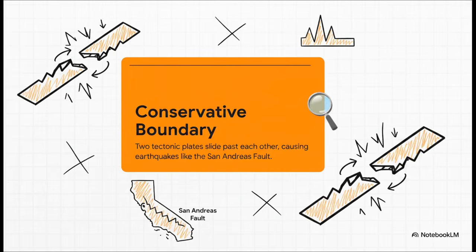All right, to wrap up hazards, we can't completely ignore tectonics. There's almost always a smaller question on plate boundaries. Our prediction here? The conservative plate boundary. This is where two tectonic plates slide right past each other, building up all this friction that triggers earthquakes. Think of the San Andreas Fault in America. It really hasn't popped up much in recent papers, which makes it highly likely to feature this time around.